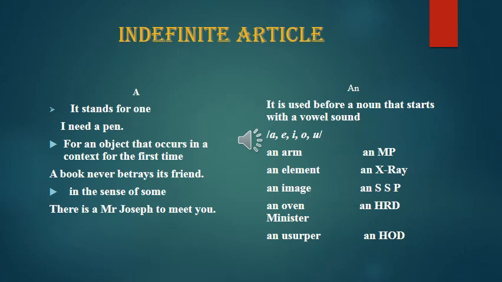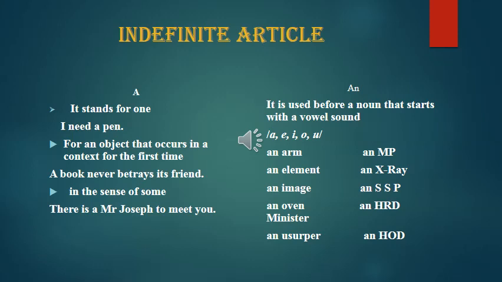Similarly, an oven, and an old, where we have the vowel sound. And a usurper: had it been a vowel sound, it would have been an usurper, but it is not so. It is a usurper, so the sound is "yoo", like in flu.